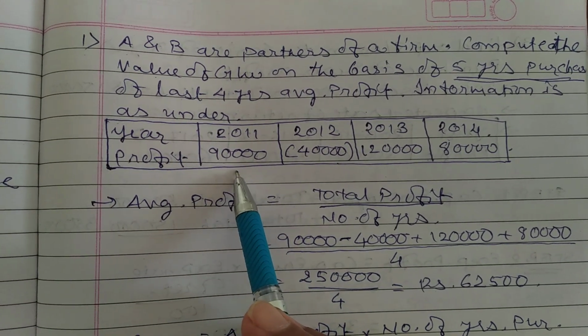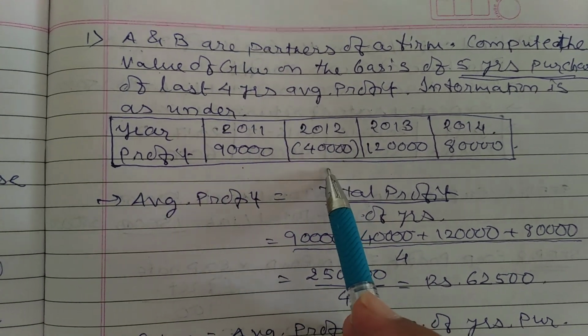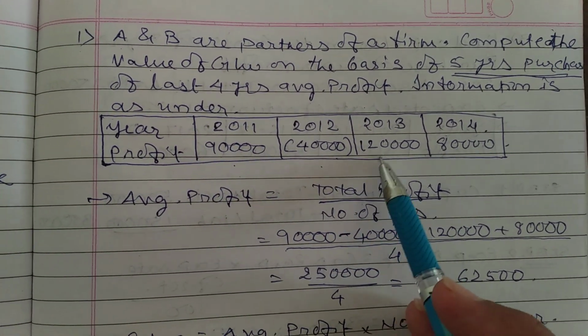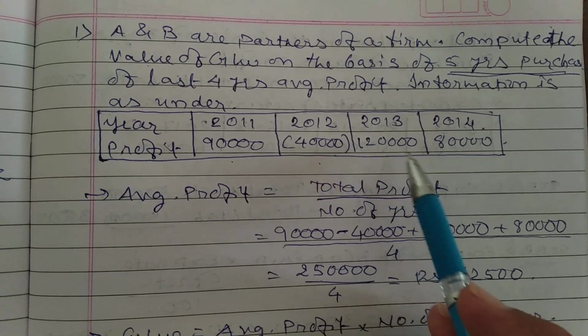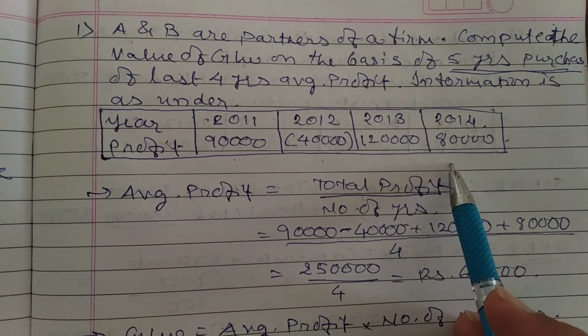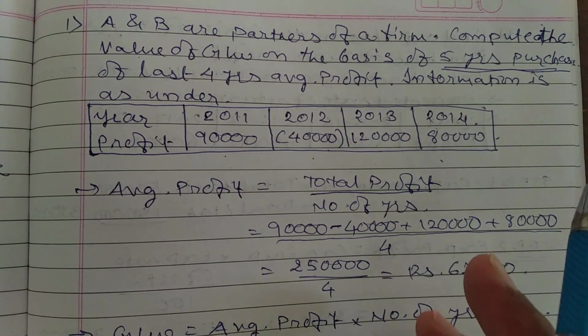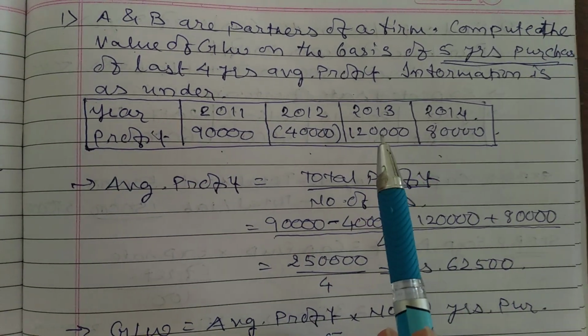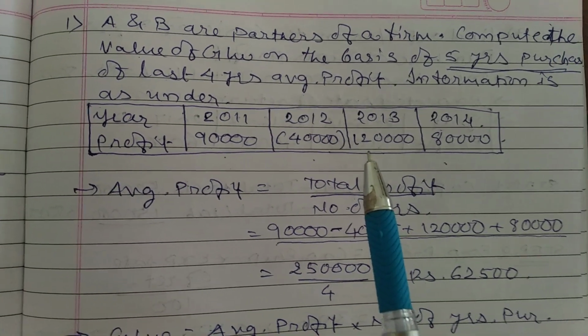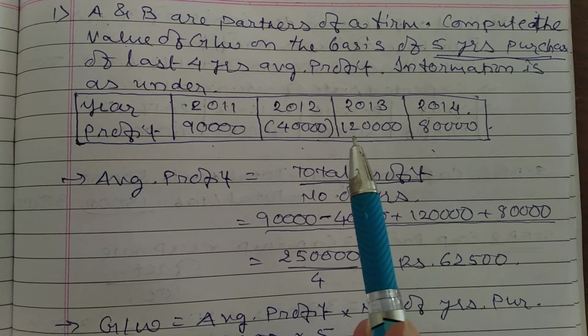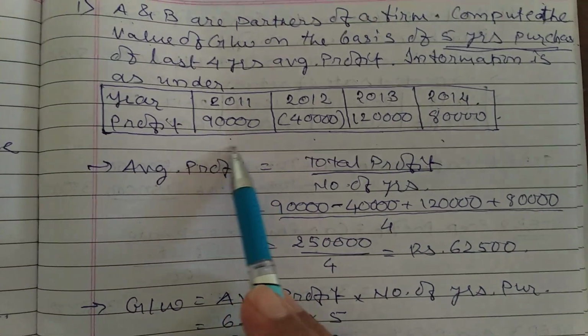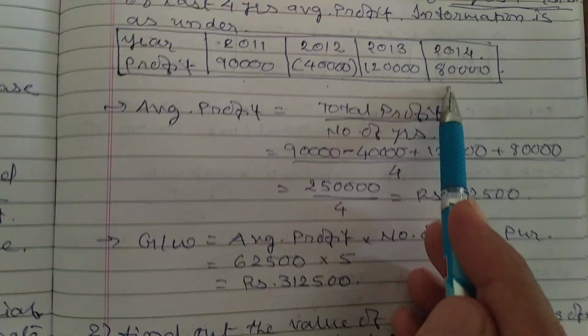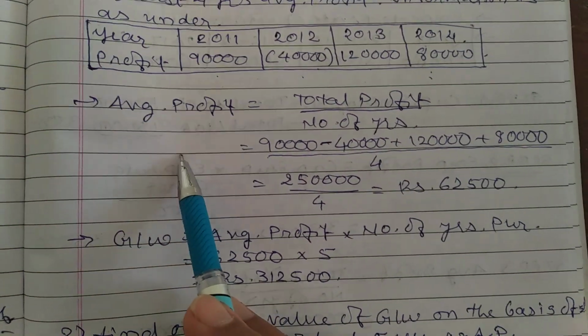That means first year's profit is 90,000, then a sudden loss of 40,000. Once again profit is increasing to 1,20,000, and once again the profit is decreasing, 80,000. That means this is of mixed nature. That's why we are supposed to use the simple average profit method to find out the value of goodwill. Now, by using such information, we are supposed to find out average profit.